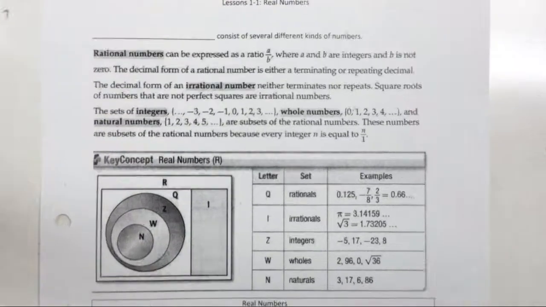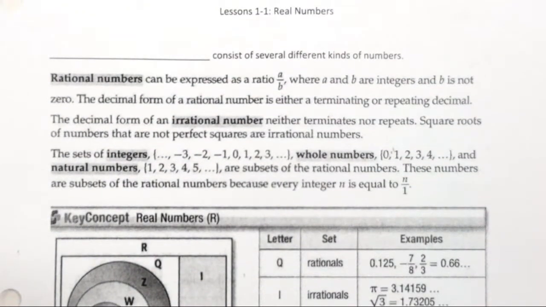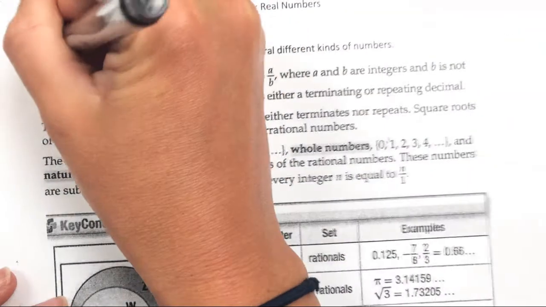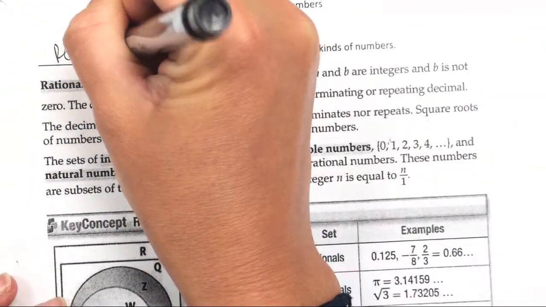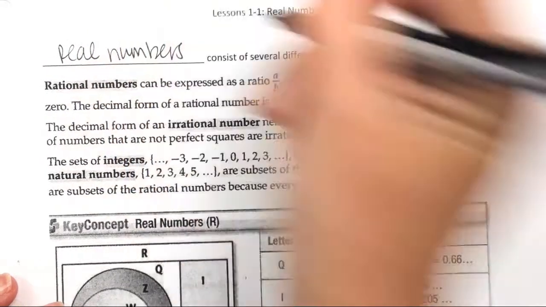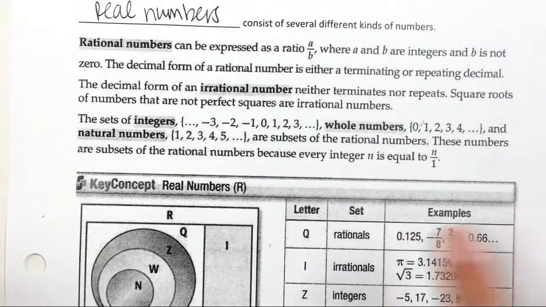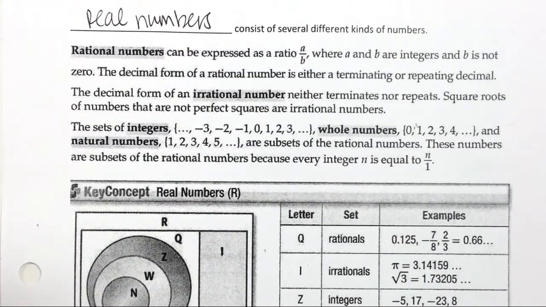Alright, so the first blank is going to be real numbers, of course, that's what we're talking about. And there's many different types of real numbers. Alright, the first type we're going to talk about is rational numbers, and they can be expressed as a fraction.